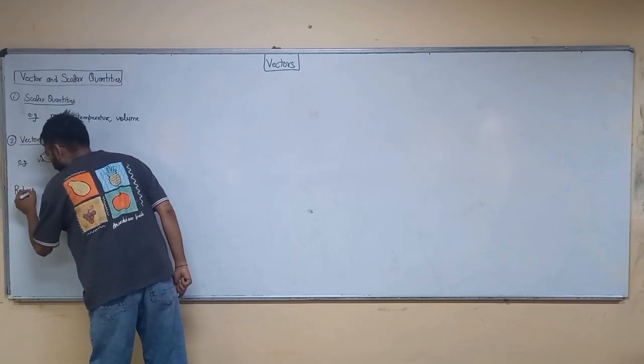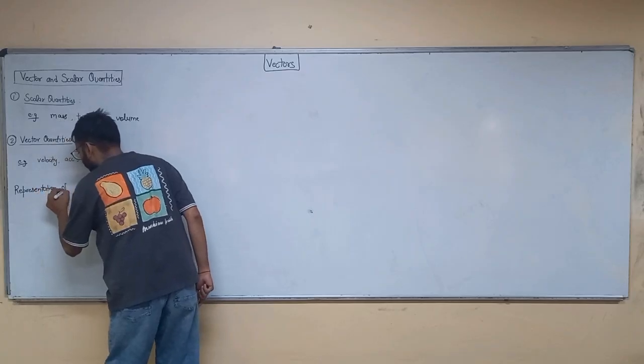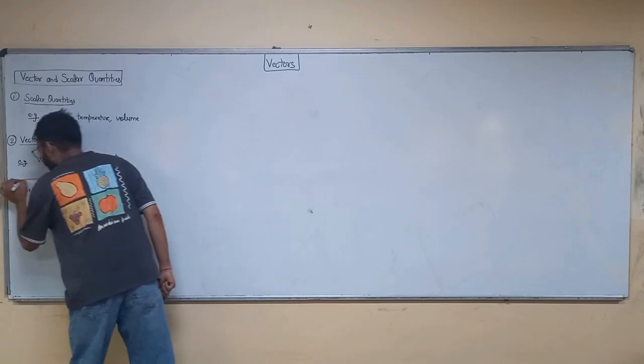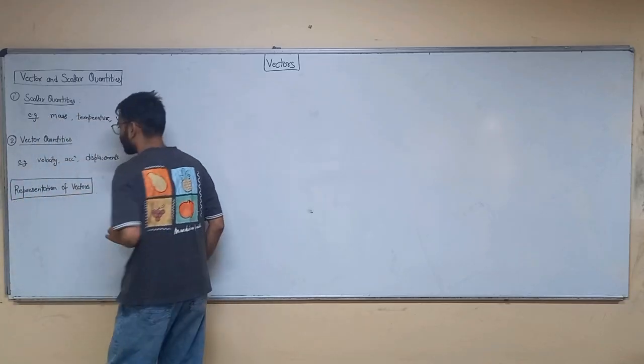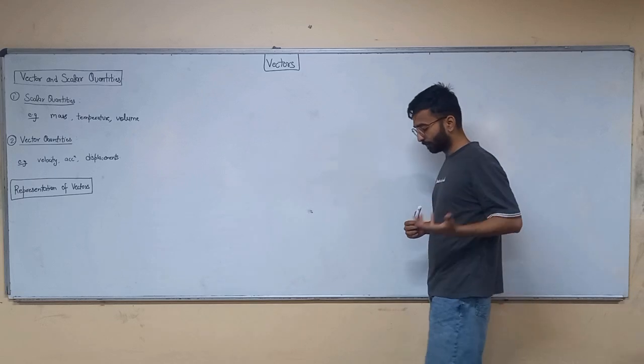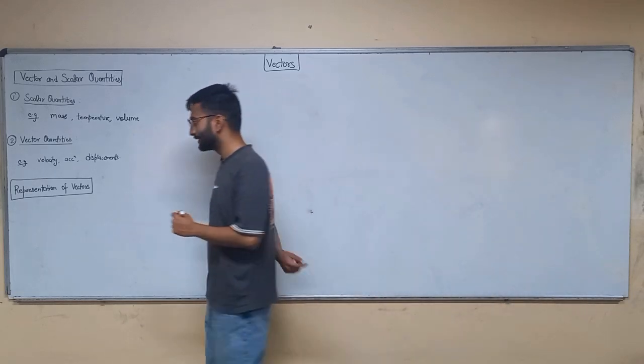So right now, representation of vectors. Alright. So how do you represent a vector?